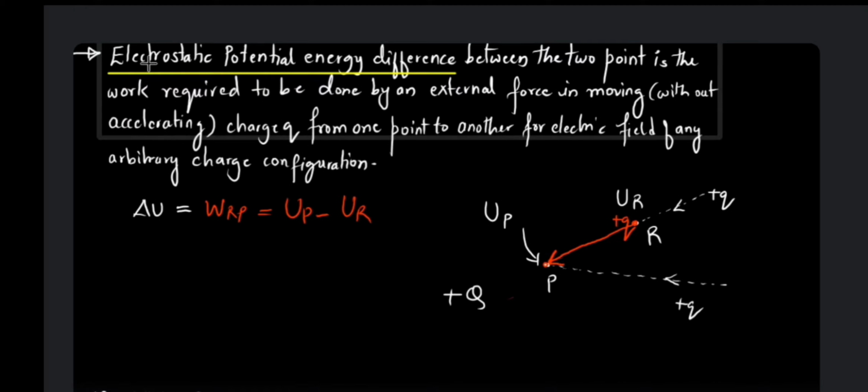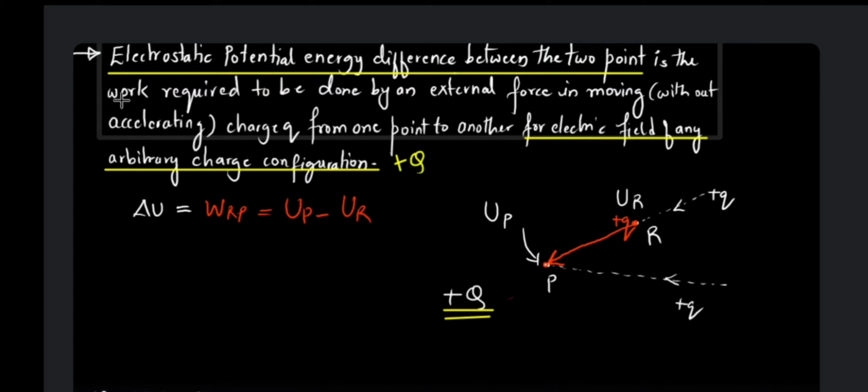So now see, the electrostatic potential difference between the 2 points for an electric field of arbitrary charge configuration, meaning for an electric field of plus Q, is what?